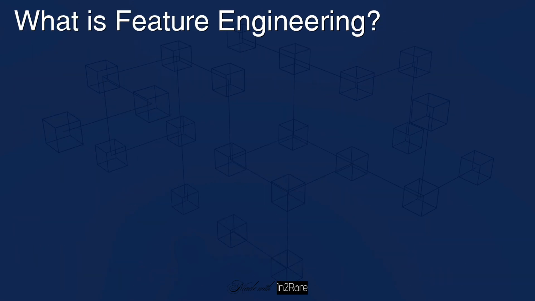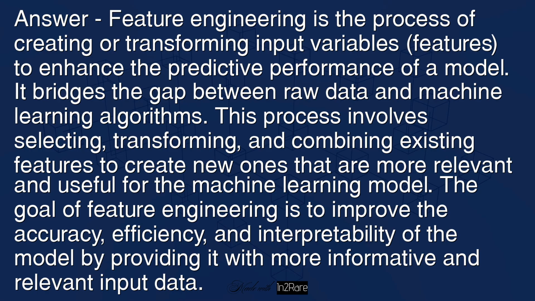What is feature engineering? Answer: feature engineering is the process of creating or transforming input variables, or features, to enhance the predictive performance of a model. It bridges the gap between raw data and machine learning algorithms. This process involves selecting, transforming, and combining existing features to create new ones that are more relevant and useful for the machine learning model. The goal of feature engineering is to improve the accuracy, efficiency, and interpretability of the model by providing it with more informative and relevant input data.